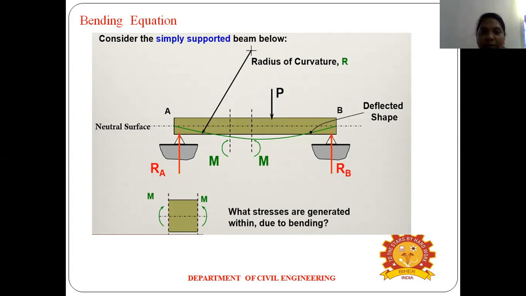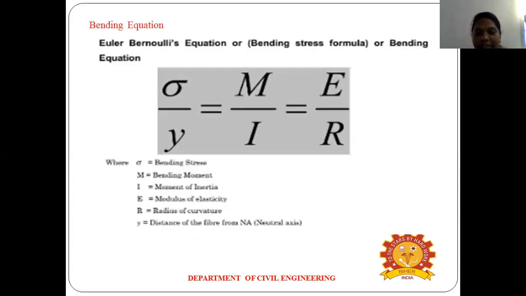So here, what does the bending equation mean? From the bending moment diagram, the change in the curvature means the change in the shape. Change in the shape means all the parameters: the radius of curvature, bending moment, bending stress, and the cross section of the beam. From all these characterizations we arrive at the bending equation. The relationship between all these characterizations is called the bending equation.